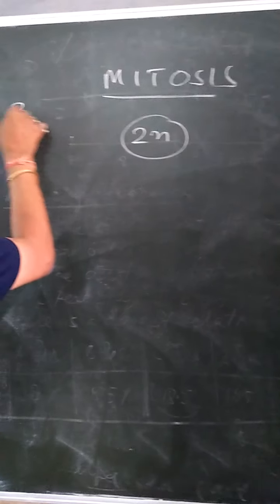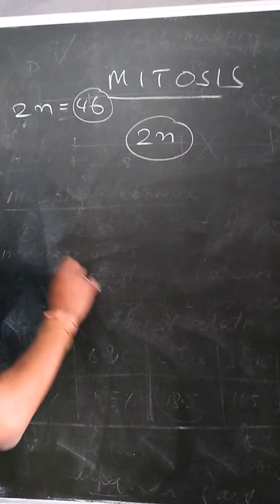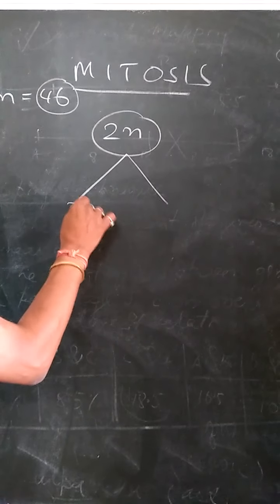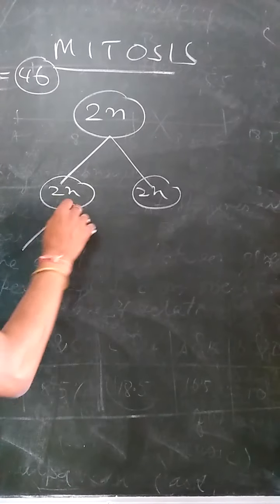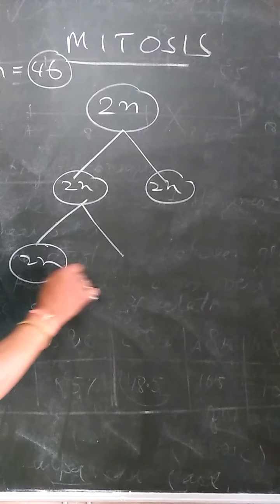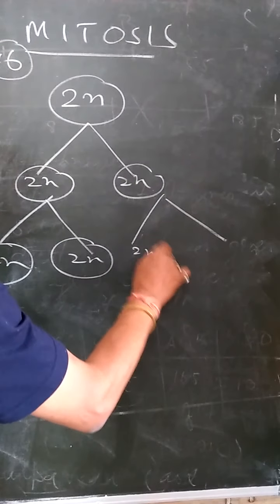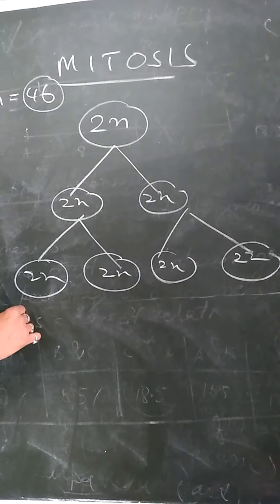For example, 2n in a human being is equal to 46 chromosomes because we have 23 pairs of chromosomes. So, when mitosis is taking place, the chromosome number will be preserved. Again, if it divides, it is 2n, 2n, 2n, 2n. Everywhere we see the chromosome number remains same.